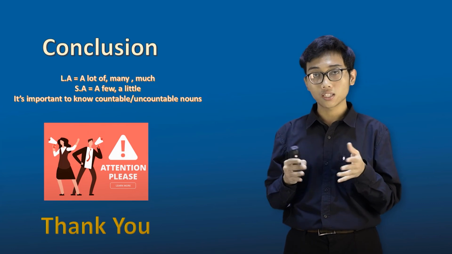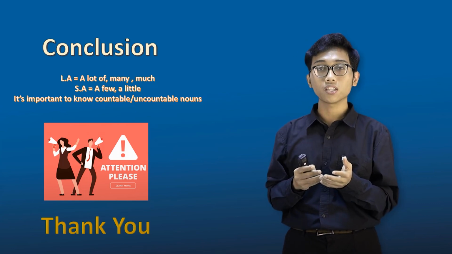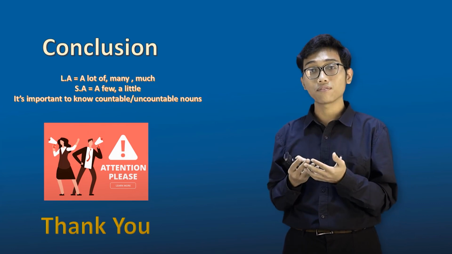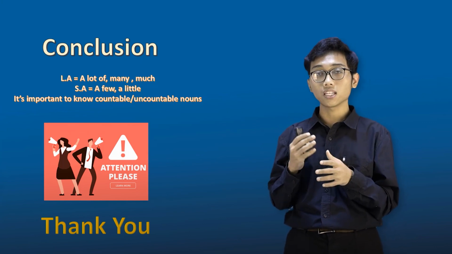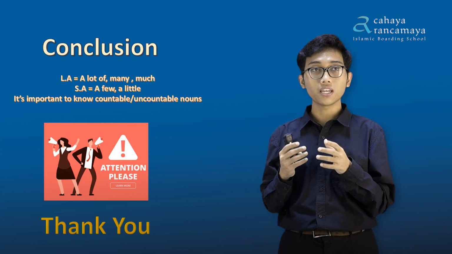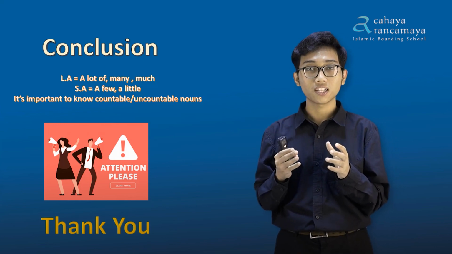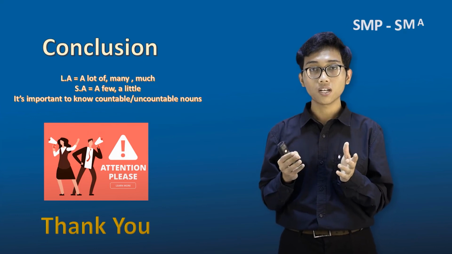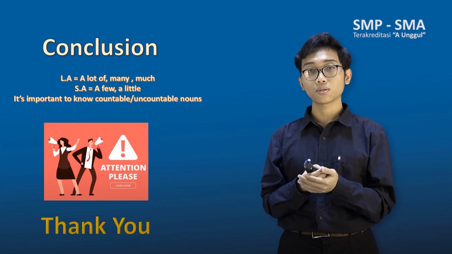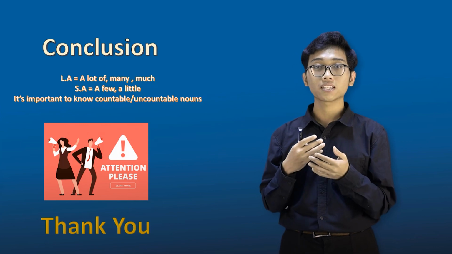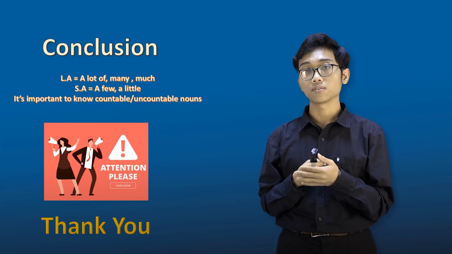Maybe he needs a ton of water to say I have much water. So it means that people may have different perspectives. When something has no plural form, we can consider that the thing is an uncountable noun.